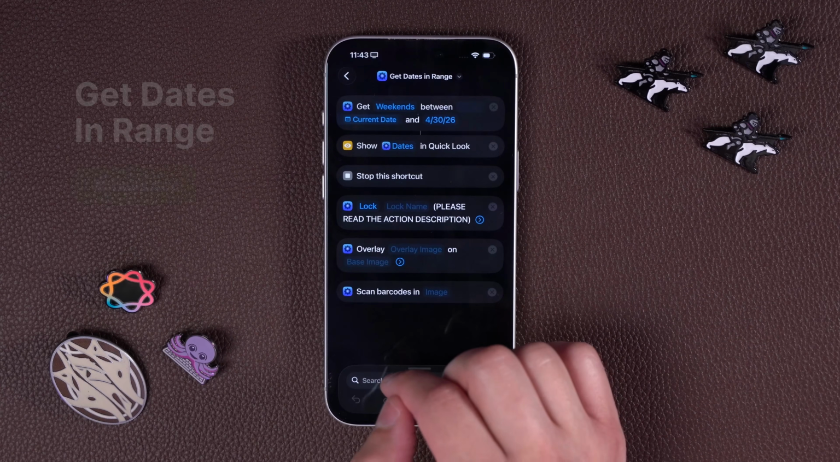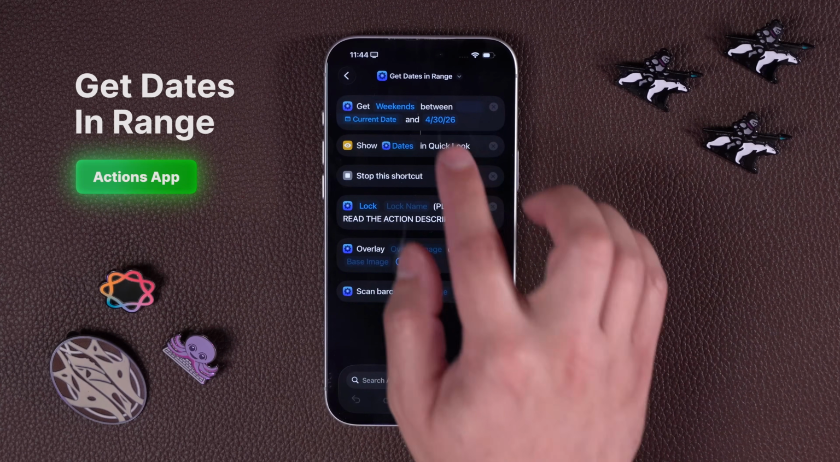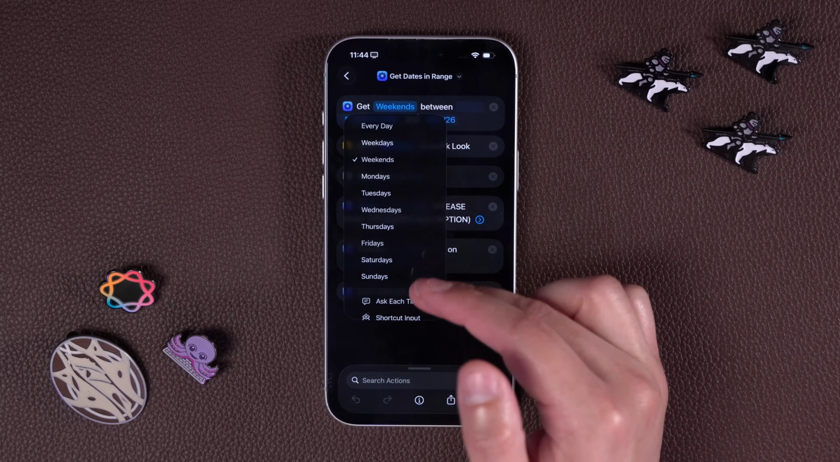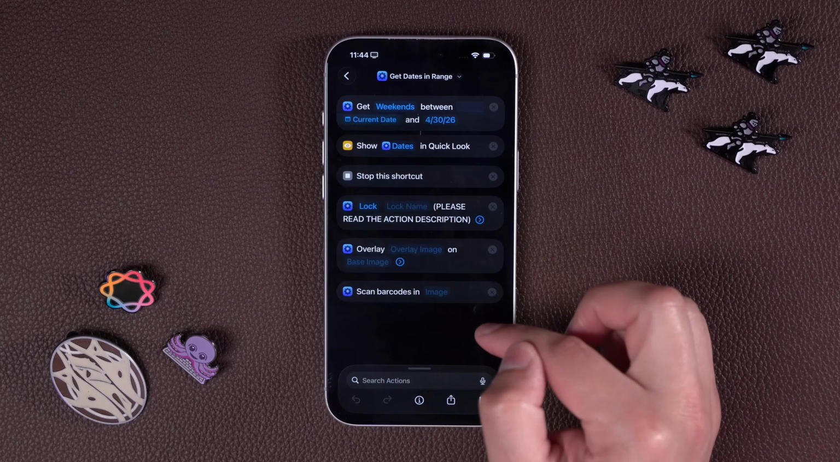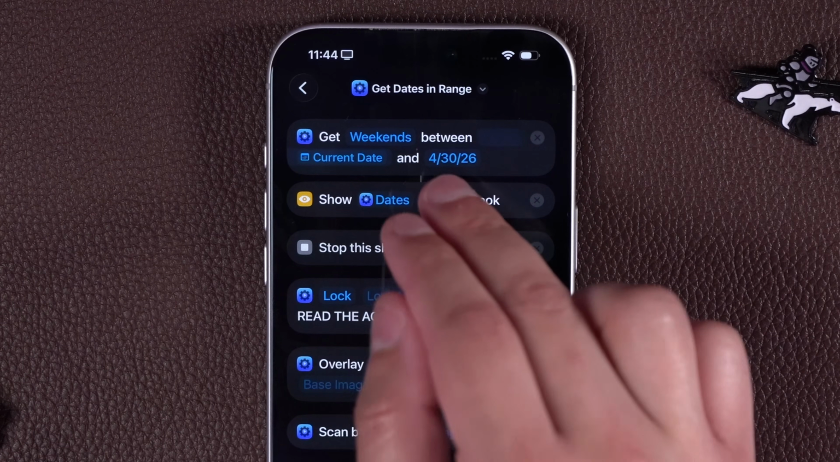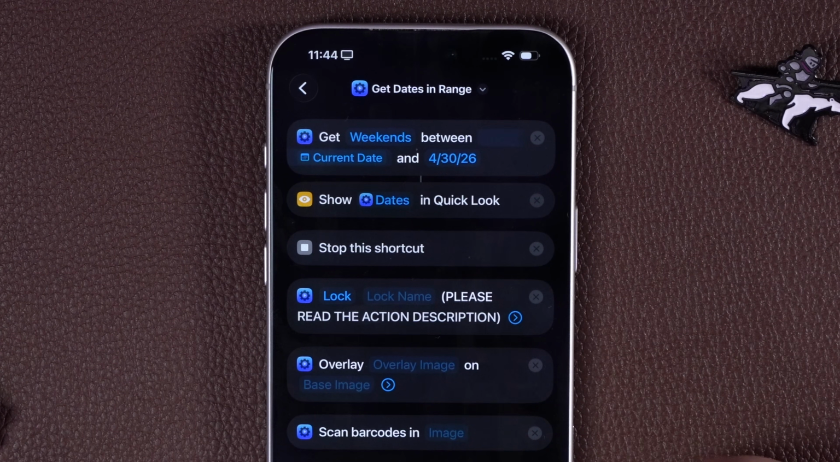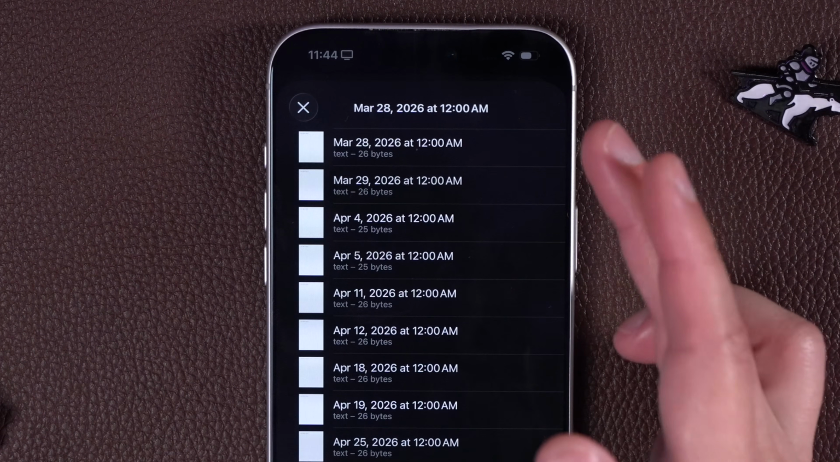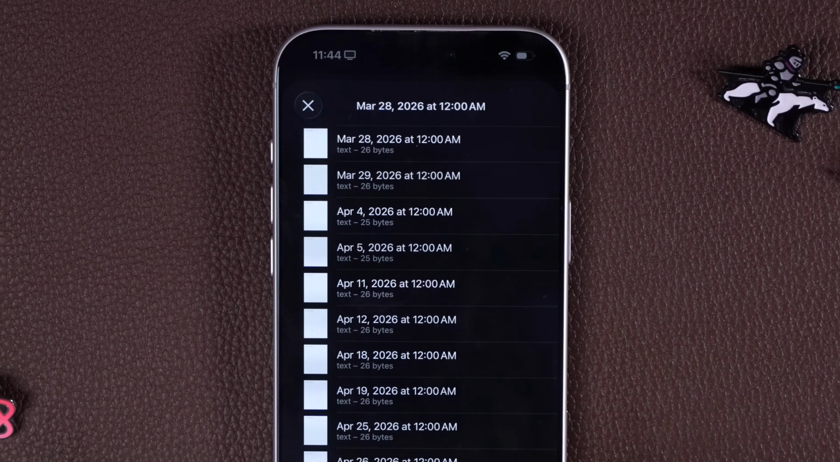You can also get dates in range. This is great. You can actually get weekends, weekdays, or just get all the dates for a specific day of the week, like just all the Thursdays between your current date and whatever future date, and then you can just see all those dates in a row. This provides a list output. These are all the weekend dates for the next month.